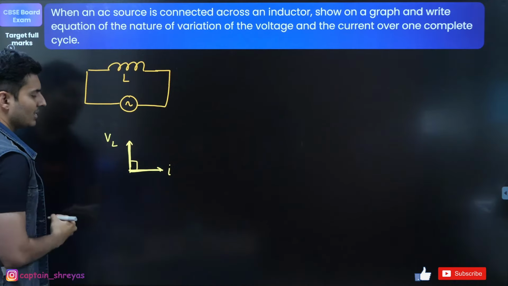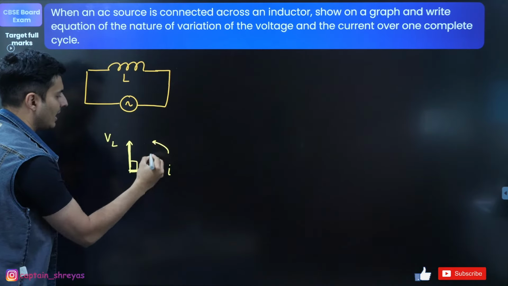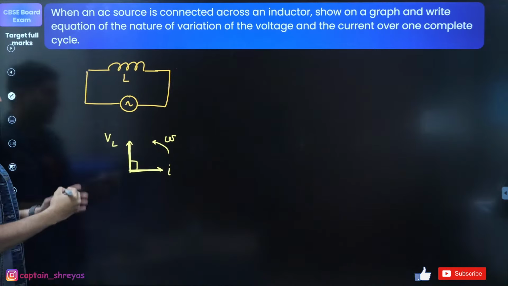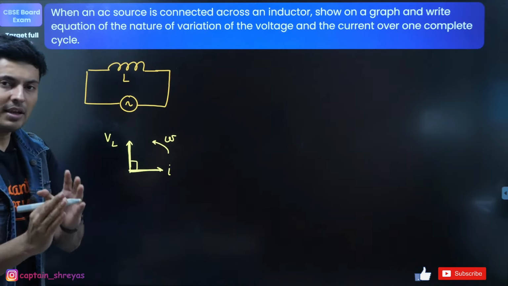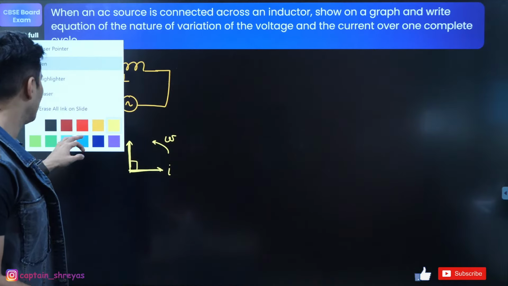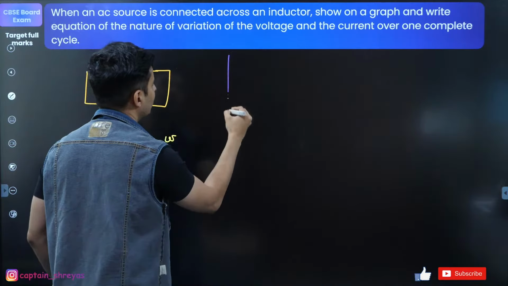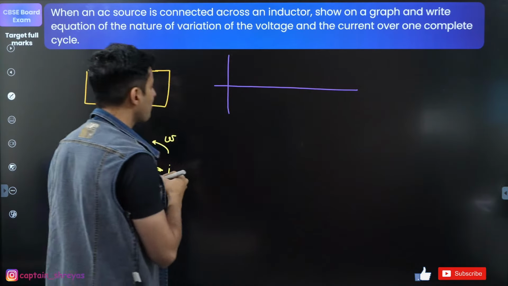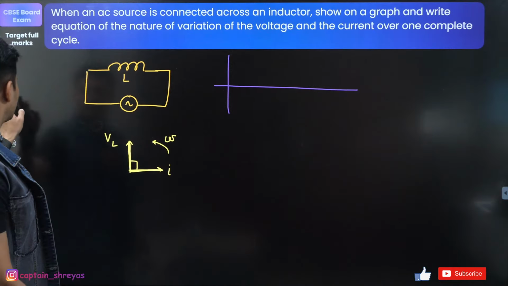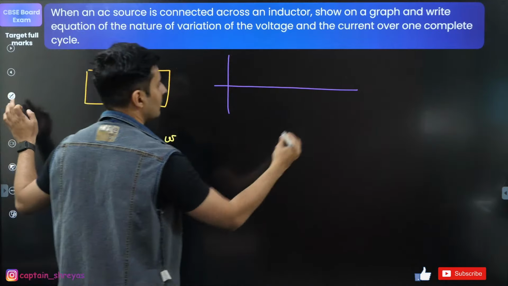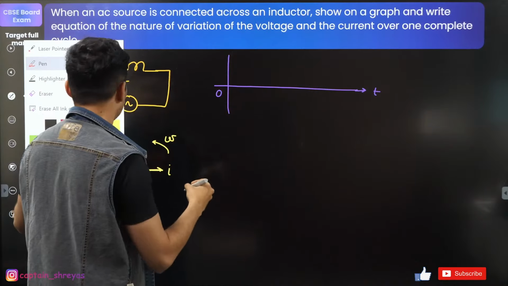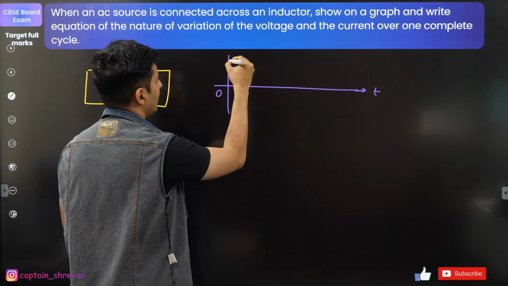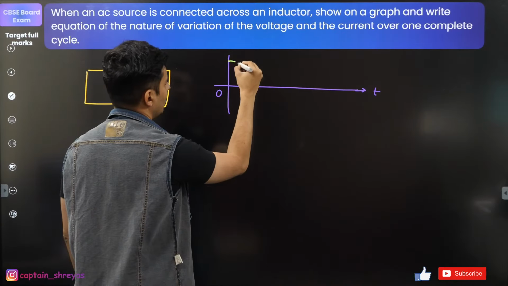This is the voltage across the inductor, assuming the phasor diagram is rotating like this. Now if I show the graph of the variation of voltage and current, this is how it should look like. Observe carefully. I can just say that this is time. The voltage, I can just say that it is probably going like this.